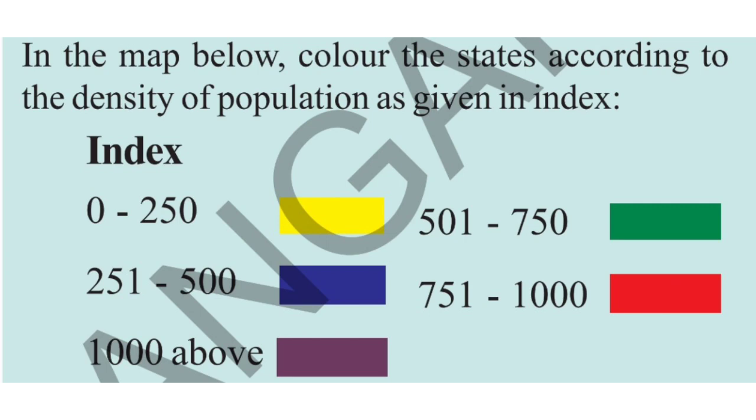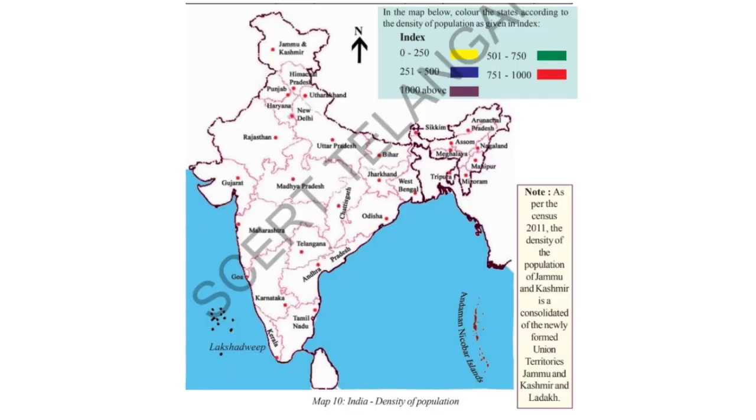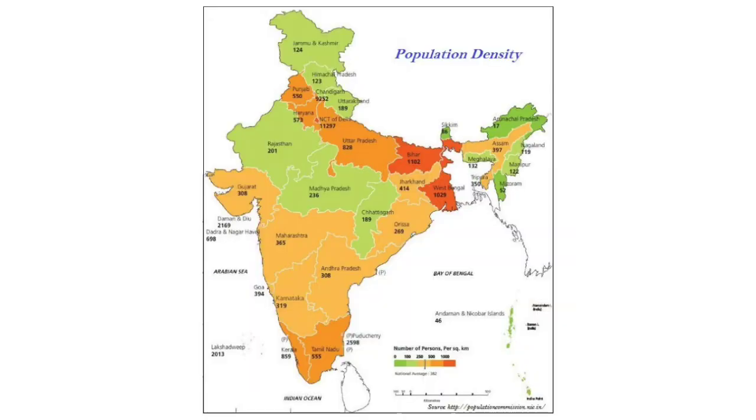You can take this as homework and take a pencil, color pencil or sketch pen, and shade these states with different colors. After completion of this shading, you can see the map of India where the density of population is shown looks like this. Look at this map. It may be looking like this.